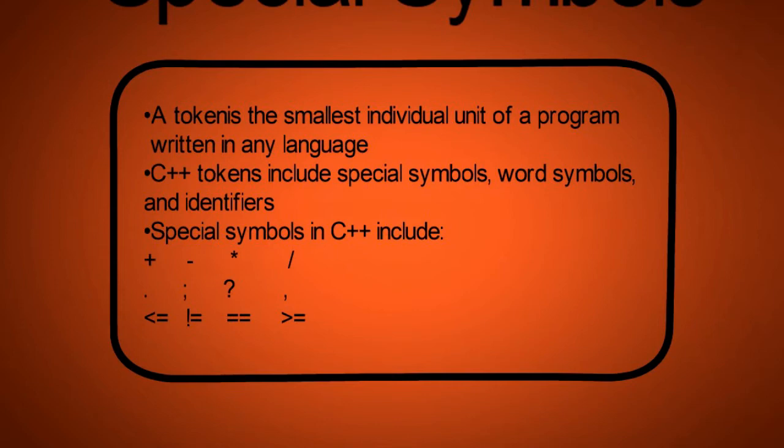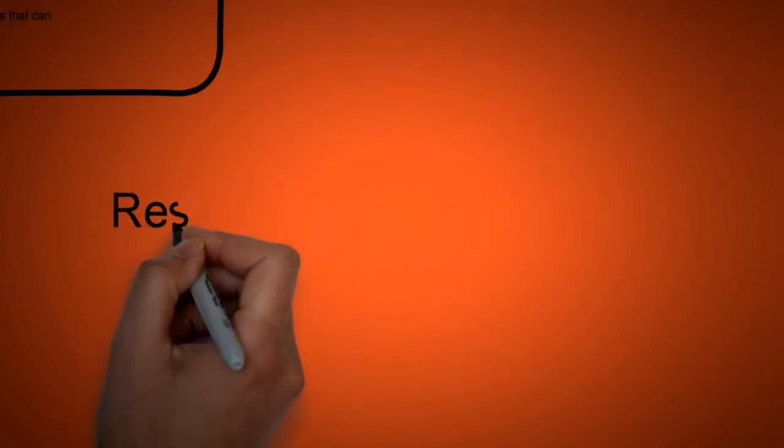Special symbols. A token is the smallest individual unit of a program written in any language. C++ tokens include special symbols, word symbols, and identifiers. Special symbols in C++ include the addition sign, subtraction sign, asterisk, dot, semicolon, question mark, comma, less than or equal to, not equal to, greater than or equal to.